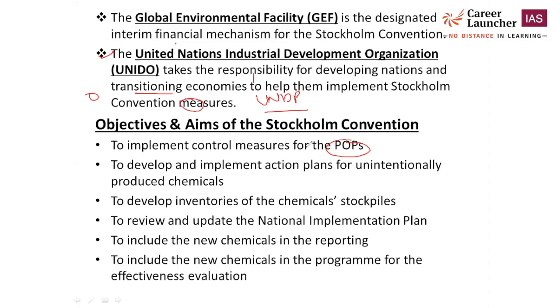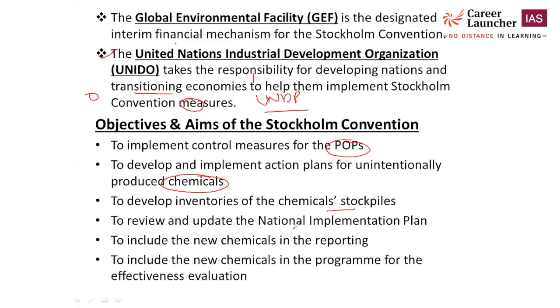Second important thing is to develop and implement action plans for unintentionally produced chemicals. Okay, an action plan is required for chemicals that are produced for any reason. To develop inventories for the chemical stockpiles, where we should manage all the stockpiles of chemicals after use, where they should be recycled or what to do, a proper policy should be there. To review and update the national implementation plan.